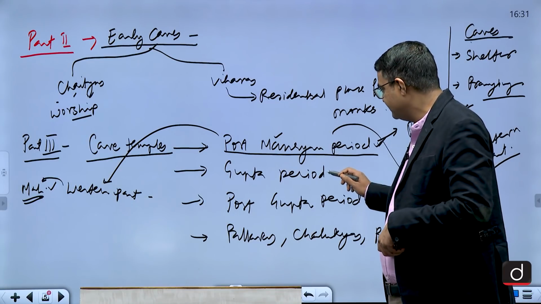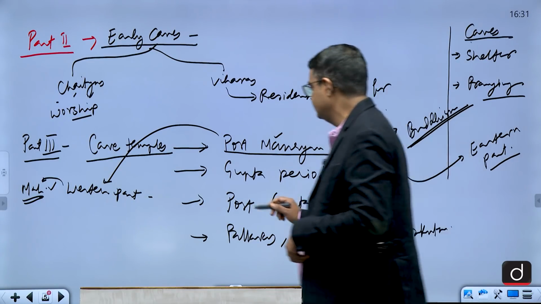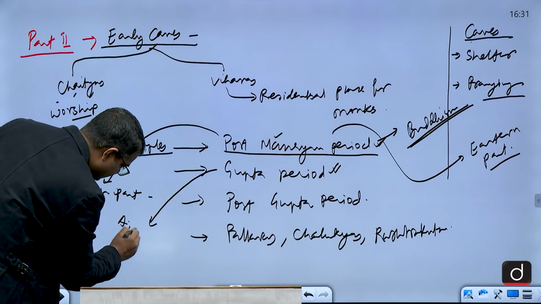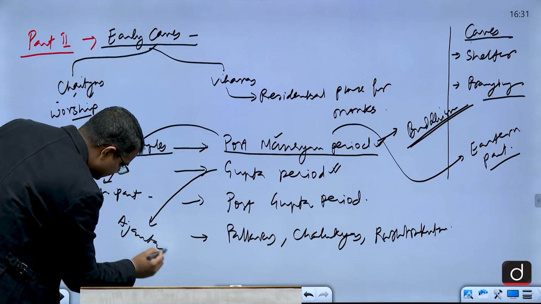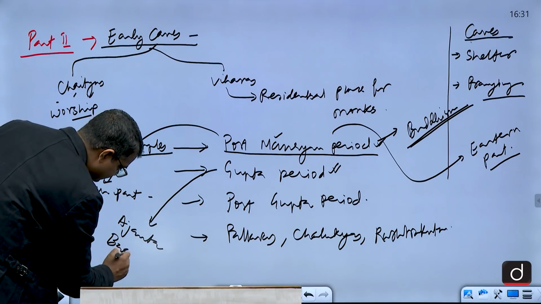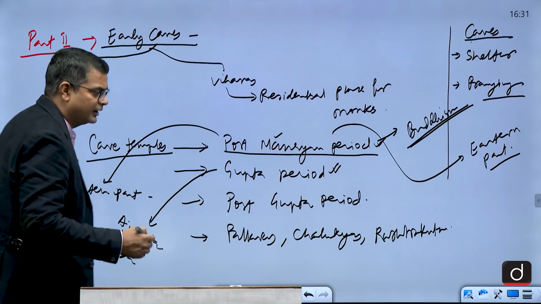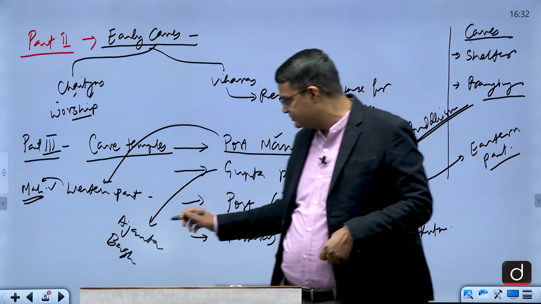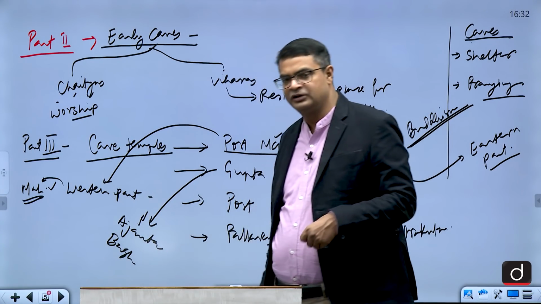Then in Gupta period mainly there are three types of caves. Ajanta is there, Ajanta caves. Then there are Bagh caves. Then there is a cave in Mandargiri Hill in Bhagalpur. Ajanta cave is very important. It is related to Buddhism.